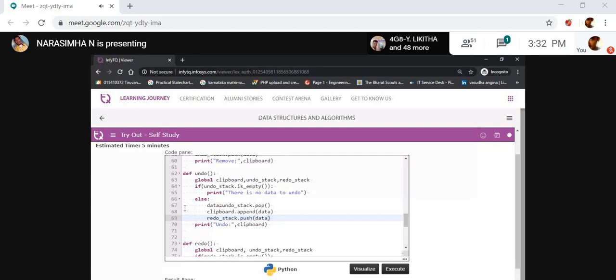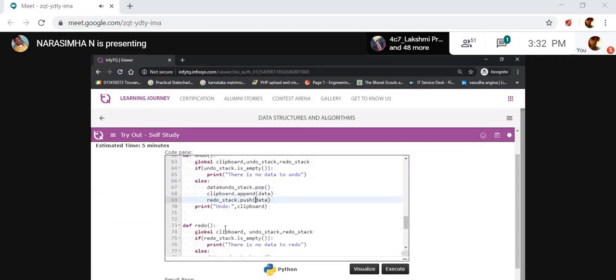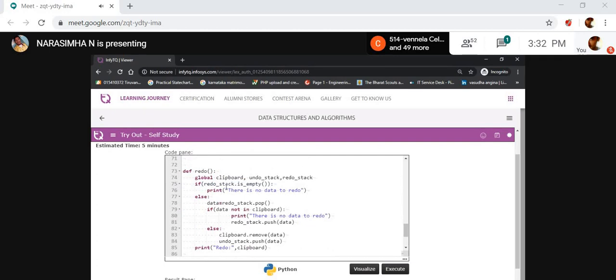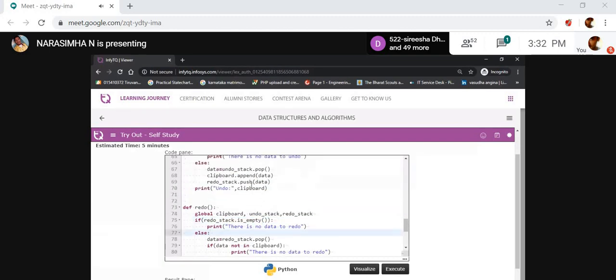So for that purpose they are pushing the data into the redo stack. Right now, redo stack is empty, so there is no data to redo. If the undo operation was performed already, then they push the data into the redo stack.